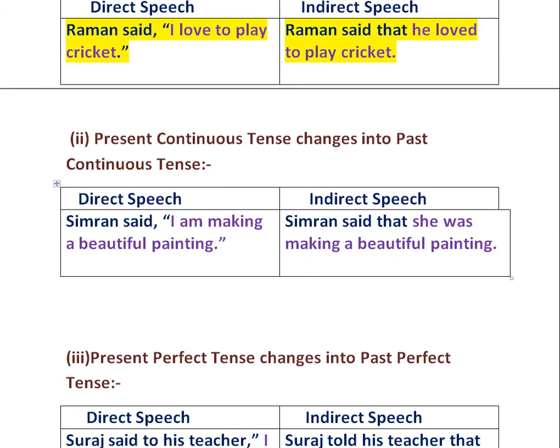Second rule is the present continuous tense changes into past continuous tense. Example is Simran said, "I am making a beautiful painting." It changes into Simran said that she was making a beautiful painting. Here, present continuous tense changed into past continuous tense.